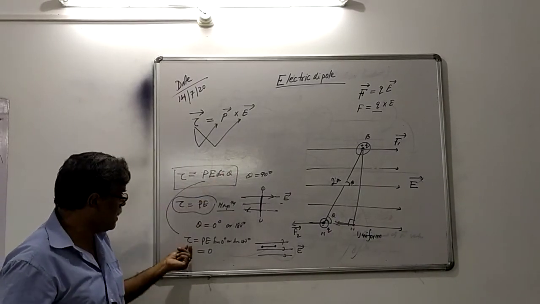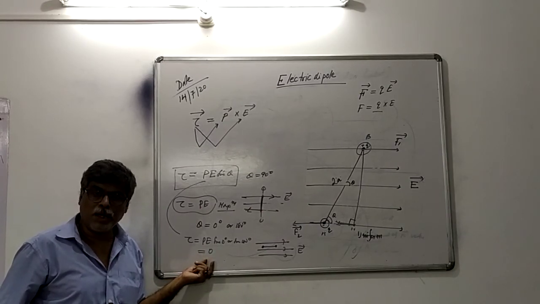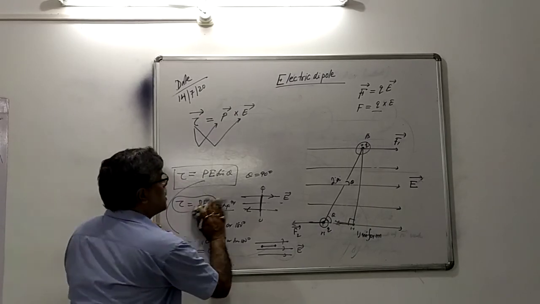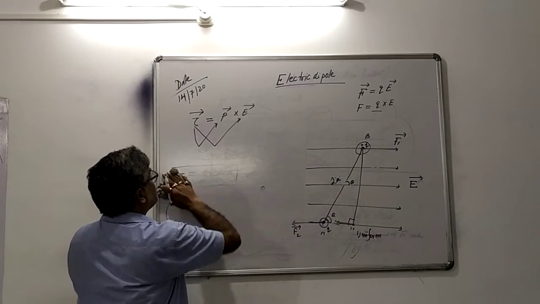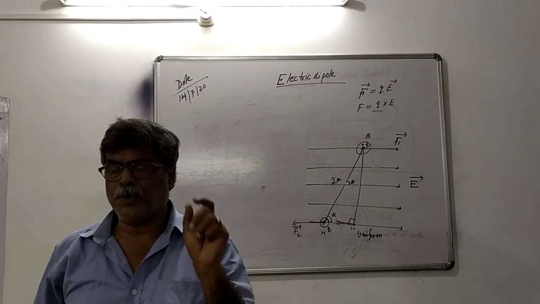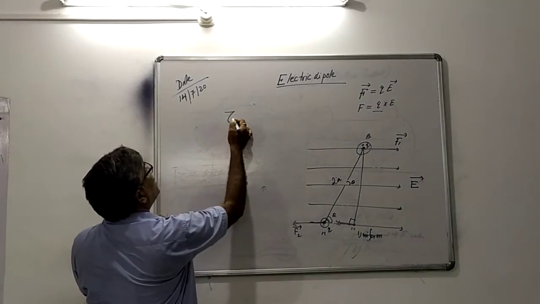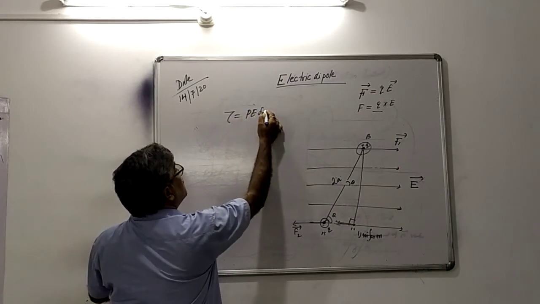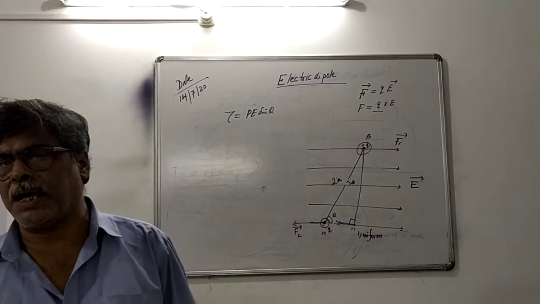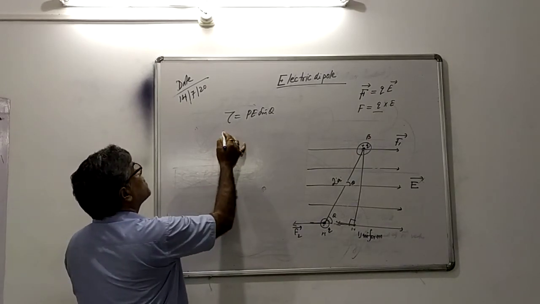But one more important point for completion, that in this case torque is zero, no? In this case torque is zero. So what is the total force? What is the total force exerted by the dipole? We again repeat the question. This is the important question. When dipole is placed in the electric field, it will experience torque. How much? PE sin theta. But my question is, what is the total force experienced by the dipole when it is placed in the electric field? Remember this point. Total force is zero.